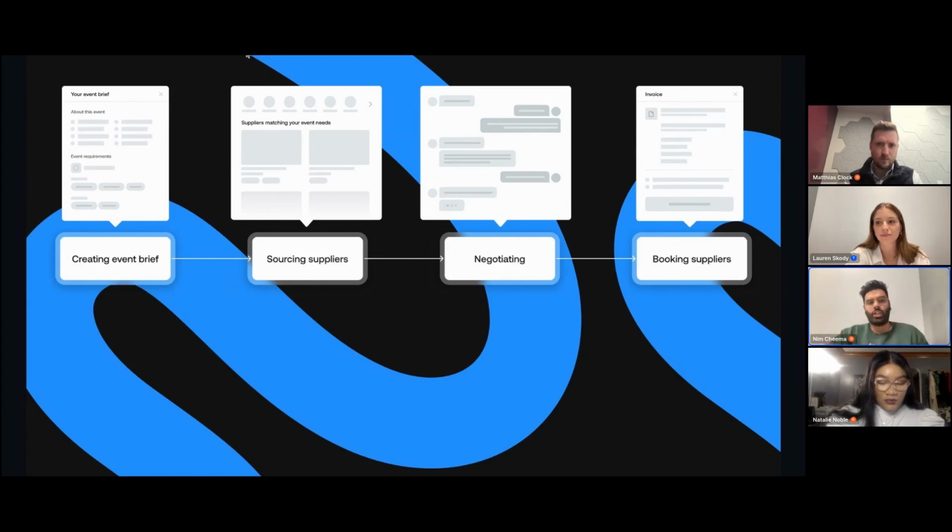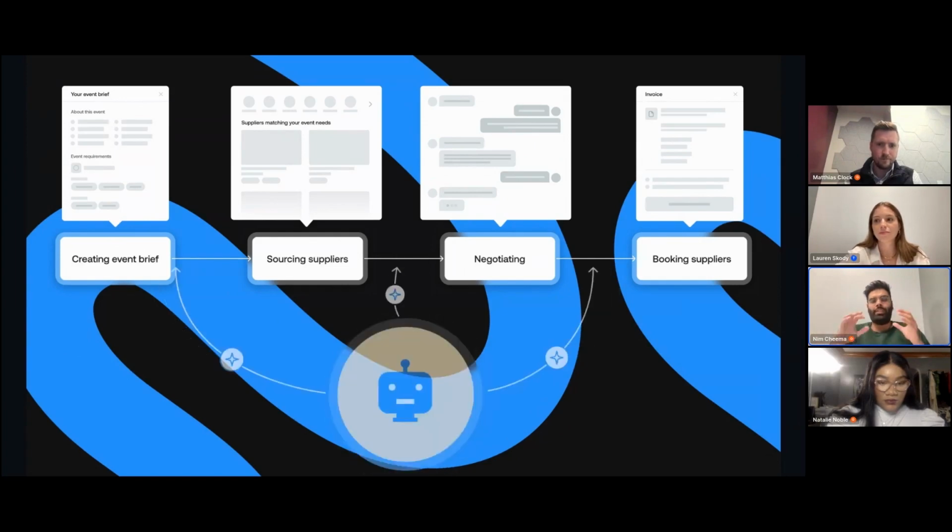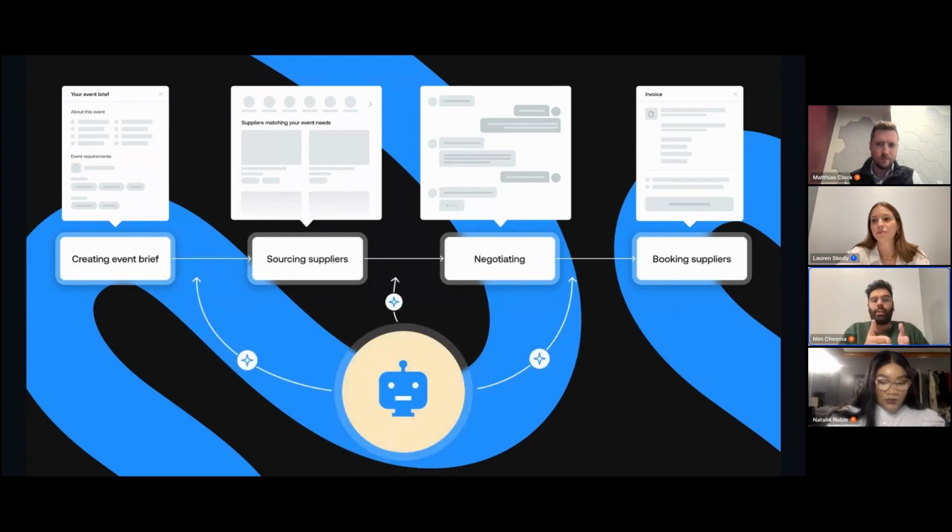And our AI strategy here is that we're not building a chatbot that's just going to do stuff for you. We still want you to have that control on how you plan the event. What we do is we take the AI and find the friction points in this flow, and we use AI to remove that friction. So the result is the flow stays the same. It's just way better, way smoother, and you get your value way faster, right? You spend way less time on getting to the final step, which is booking suppliers. So this is our AI strategy.